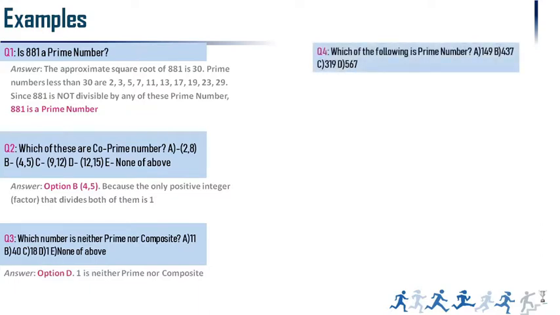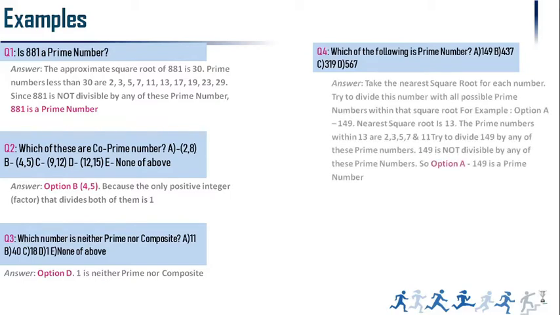Which of the following is a prime number? See, they have given the answers 147, 149, 437, 319, 567. Friends, simply go through the answers. See, leave alone 567: you add the digits, 5 plus 6, 11, plus 7, 18. So it is divisible by 3, it cannot be a prime number.